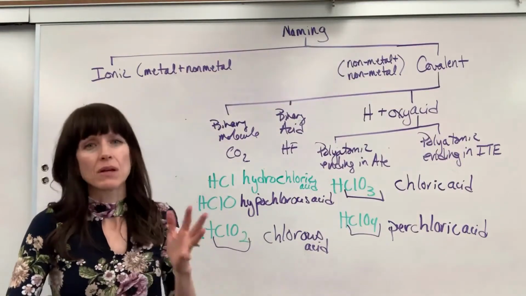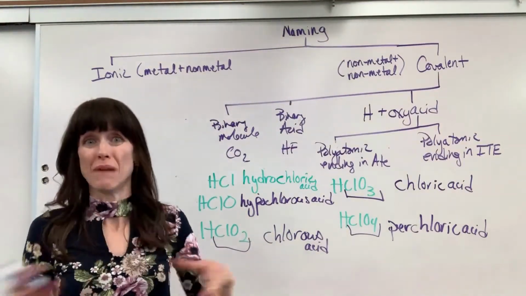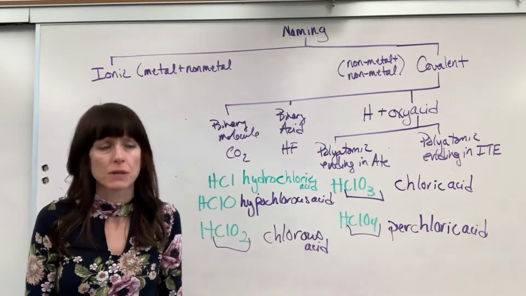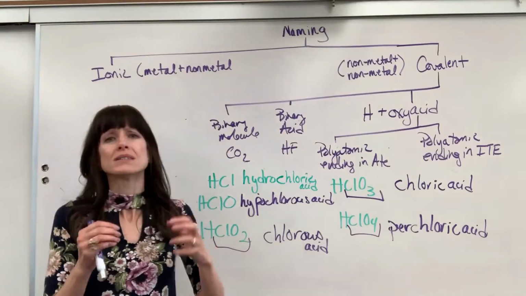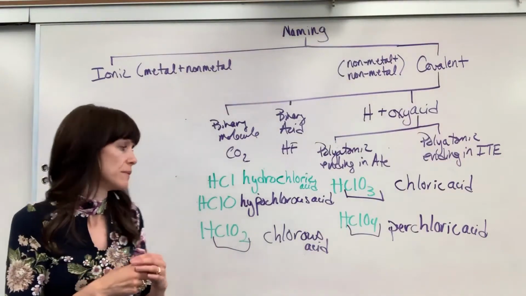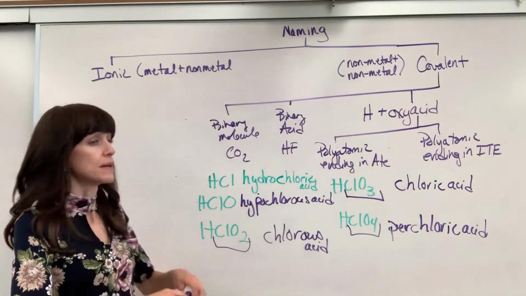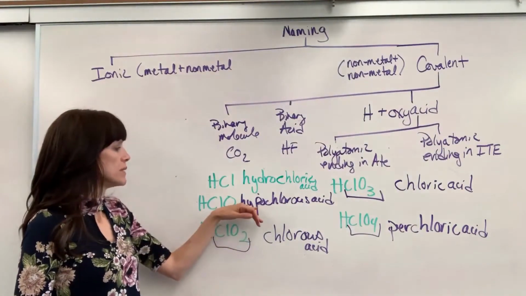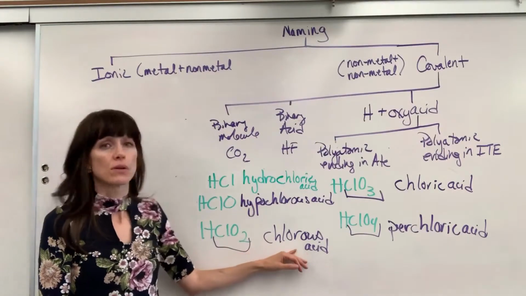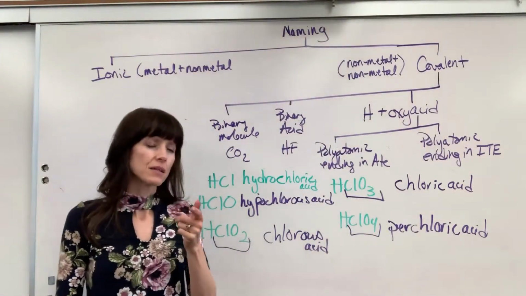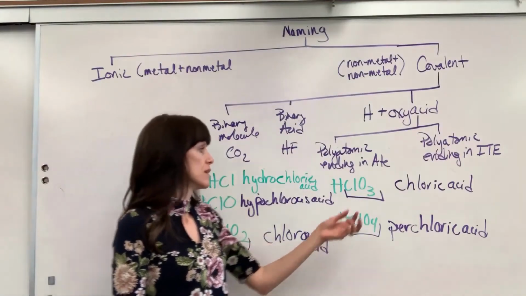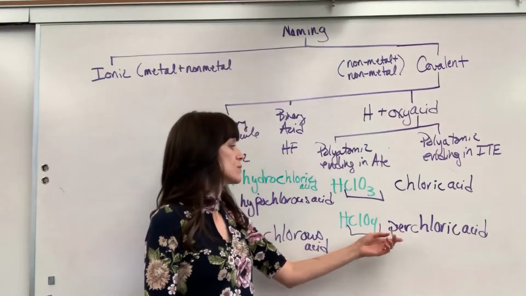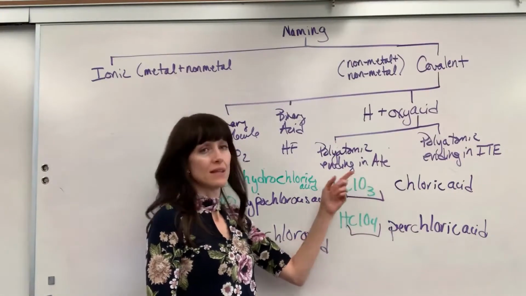Now, really naming overall, you guys, I'm so sorry, is a total mess. Of all of chemistry, I think it's the most disjunct. It's a lot of memorization. But there was an attempt, and I want to show you the attempt. The attempt at naming many, many years ago. The hypo means that there's one less oxygen than the chlorate. And when you see ite, that means that there's one less oxygen than the polyatomic, that's ate. And then the per tells you that there's one more oxygen than the ate.